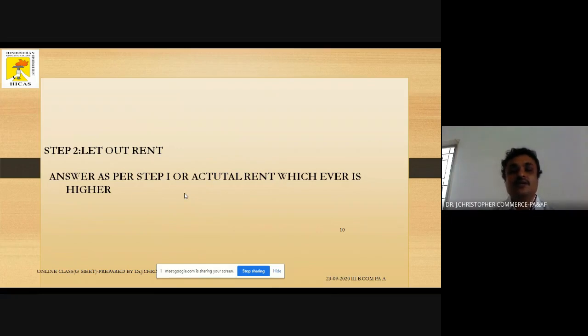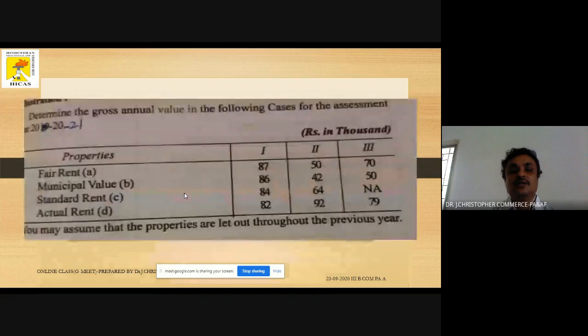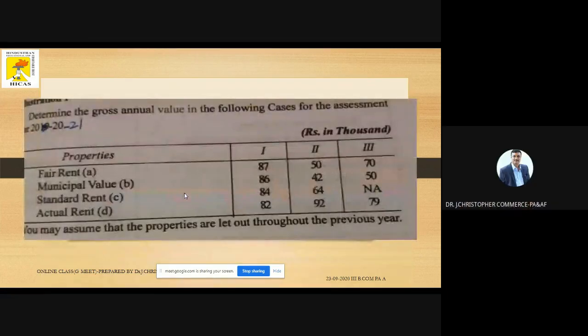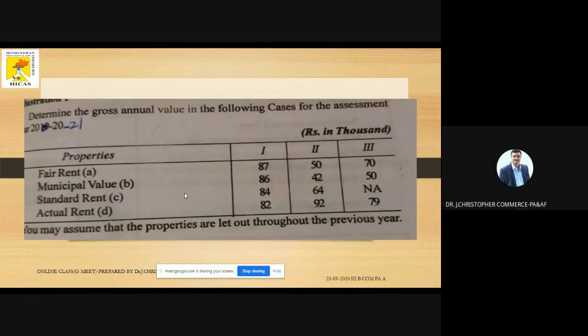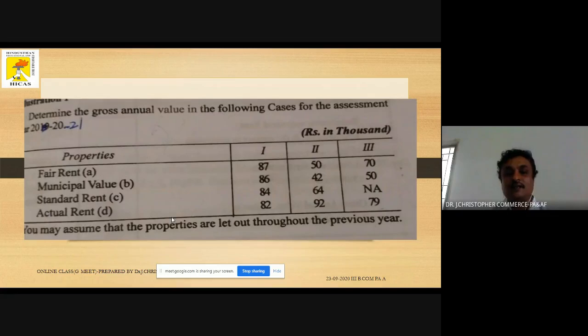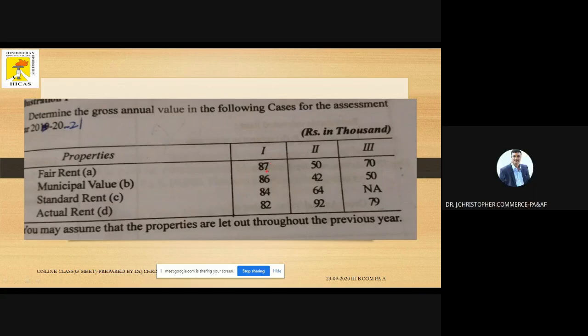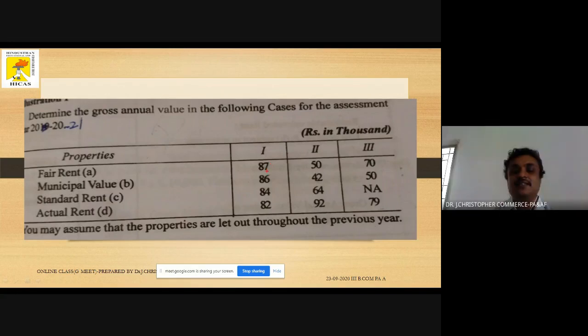For example, I will give one small example. There are three houses, and they have given fair rent, municipal rent, standard rent, and actual rent. I am going to explain very simply, so listen carefully. What is the first step? Take fair rent and municipal rent and compare them, and find out whichever is higher. 87 is there, 86 is there. Whichever is higher, 87 is higher.